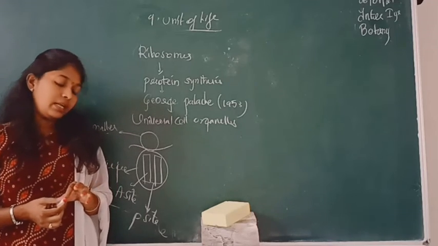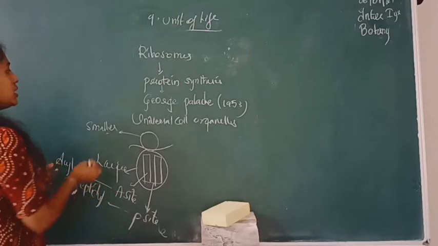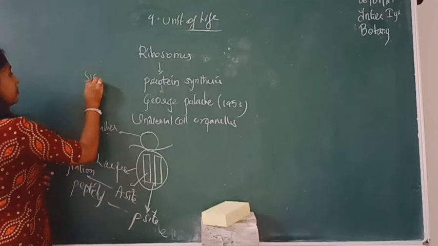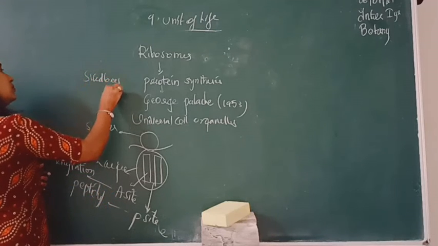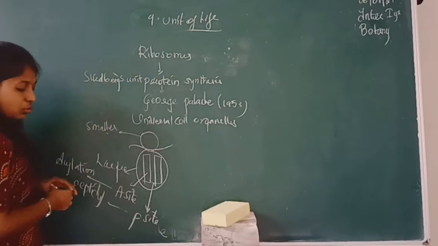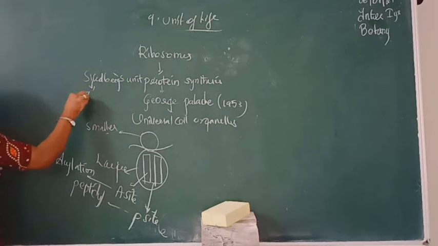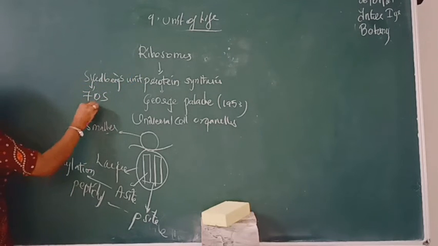Based on the sedimentation coefficient, which is expressed in Svedberg's unit, ribosomes are of two types, 70S and 80S.